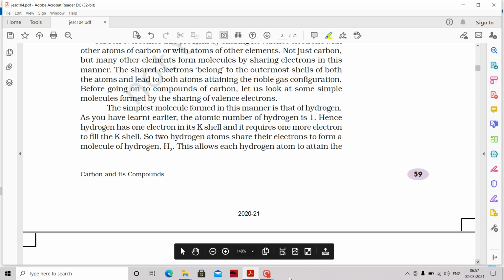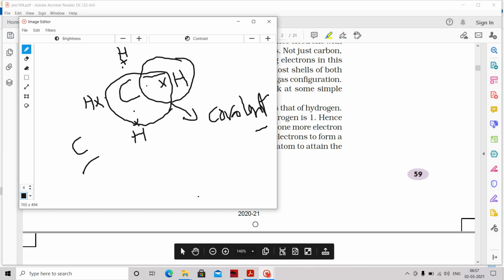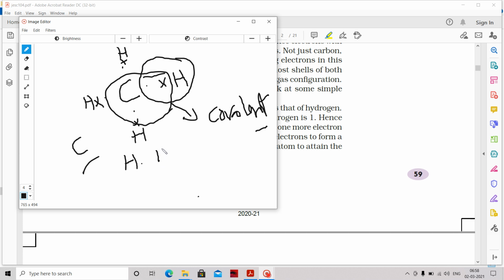And if I take hydrogen, for example, what will happen? One hydrogen has 1 electron, and another hydrogen atom has one more electron. So an H2 molecule forms, because this pair of electrons corresponds to this hydrogen, and also to that hydrogen. This is one electron of this hydrogen, and this is the electron of the other hydrogen.